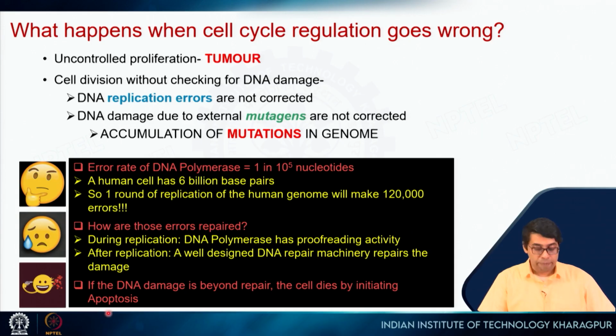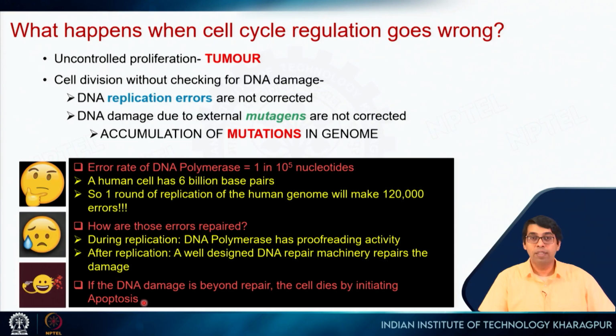But if DNA damage is beyond repair, then the cell dies by initiating apoptosis. So there is something that is also there. I have not talked about this, and you will see this in the later lectures, that if the DNA damage is beyond repair, then it will trigger certain events in the cell which will result in the death of that cell, which is called apoptosis, right?